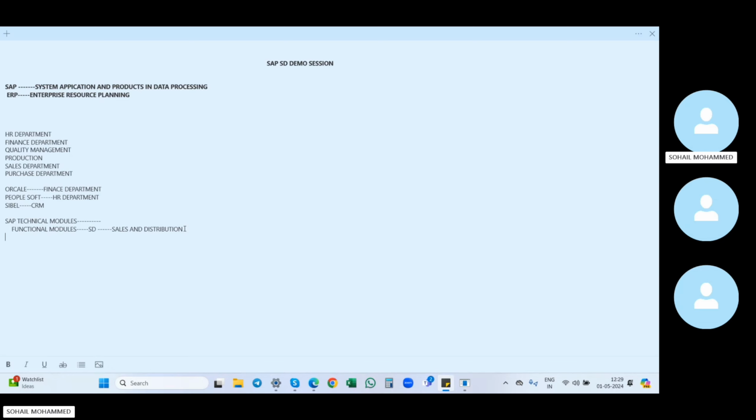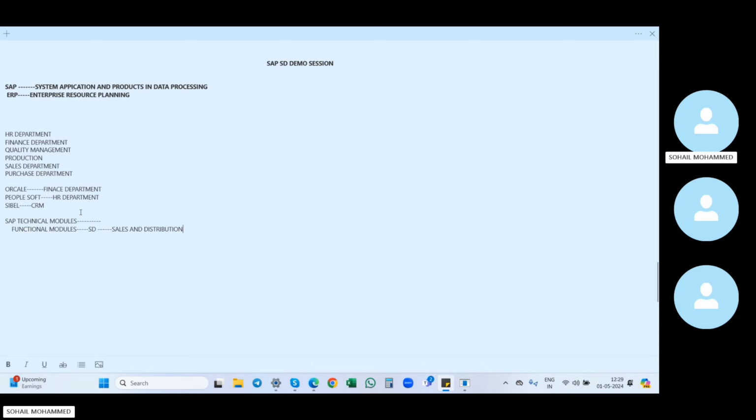Why do most of the companies prefer SAP? Because SAP gives all the department solutions in the enterprise structure to gain success, right? Just now we have seen, SAP gives all the solutions, whereas other ERPs give solutions only for particular departments. So that's why most people are using SAP, right?